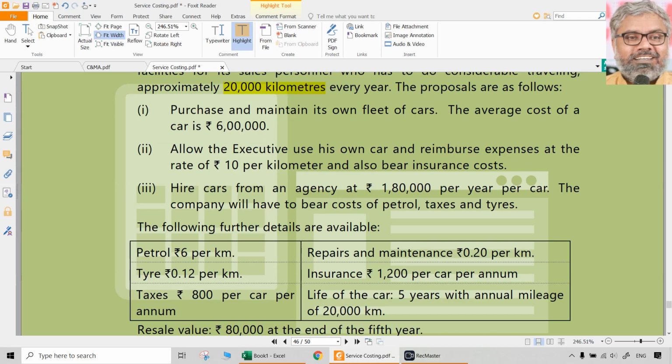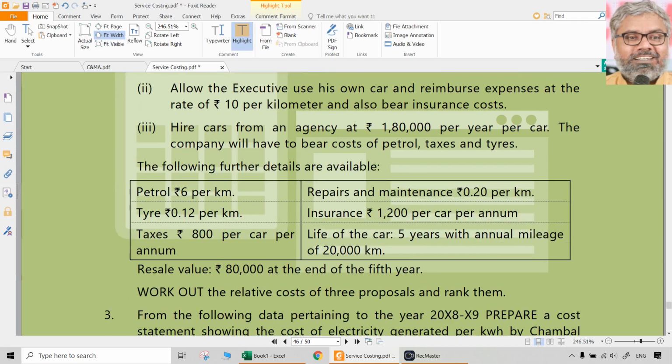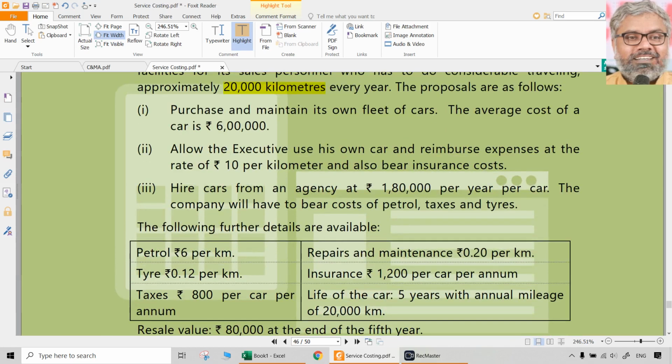And the following further details are available. Petrol is 6 rupees per kilometer and tires is 0.12 per kilometer. Taxes are 800 per car per annum. Repairs and maintenance 0.2 per kilometer. Insurance is 1,200 per car per annum. Life of the car is 5 years with an annual mileage of 20,000 kilometers. Resale value 80,000 rupees at the end of the 5th year. Work out the relative costs of the 3 proposals and rank them. Which is the best proposal we have to look at.